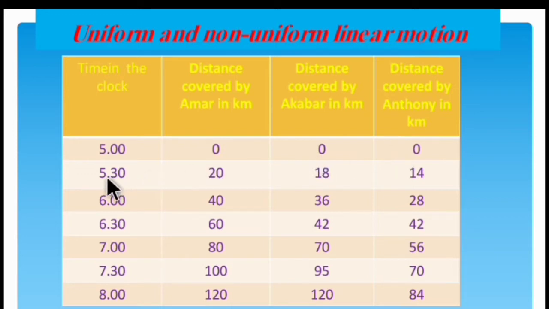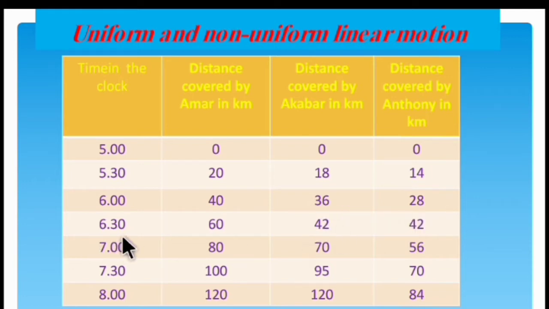At 5:30, Amar covered 20 kilometers, Akbar covered 18 kilometers, and Anthony covered 14 kilometers. At 6 o'clock, Amar covered 40 kilometers, Akbar 36 kilometers, Anthony 28 kilometers.